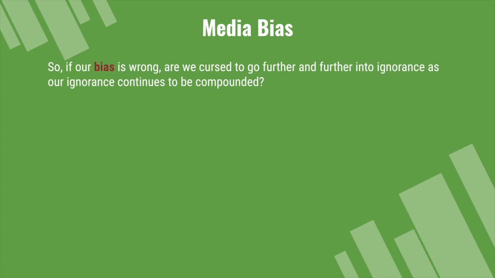So if your bias is wrong, are we cursed to go further and further into ignorance as our ignorance continues to be compounded? No. Enter critical thinking.